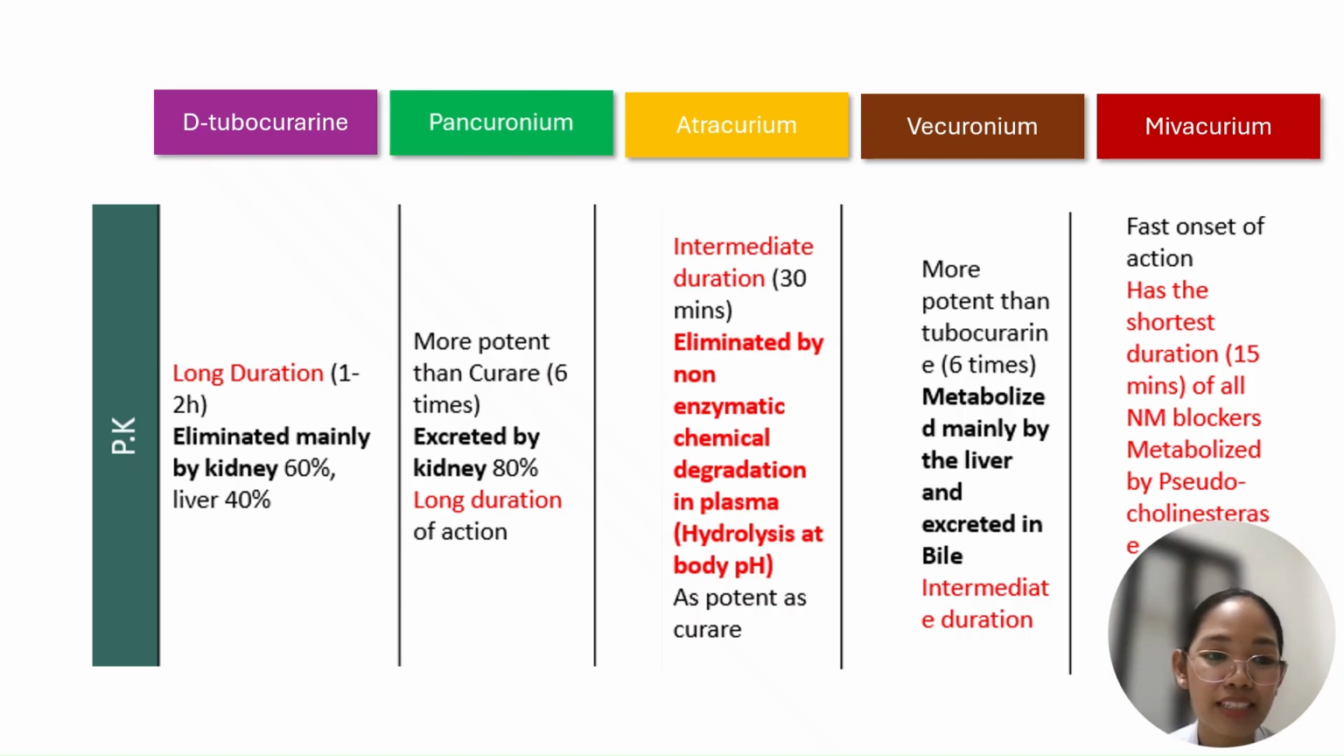And this is your pharmacokinetics. You would see your tubocurarine has the longest duration, your pancuronium, long duration pa rin, and your atracurium, intermediate, not eliminated by non-enzymatic chemical degradation, as potent as curare, pero not as dangerous as your curare. Your vecuronium is more potent than your tubocurarine, which is 6 times. Metabolized by liver and excreted in bile. And then the shortest naman is your mivacurium.